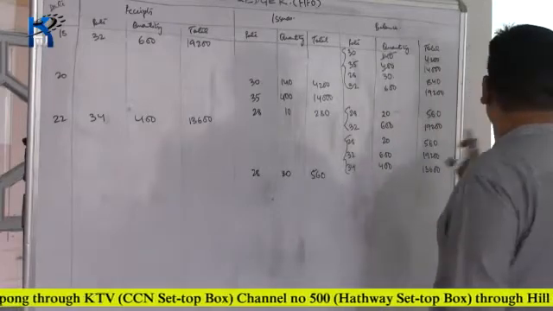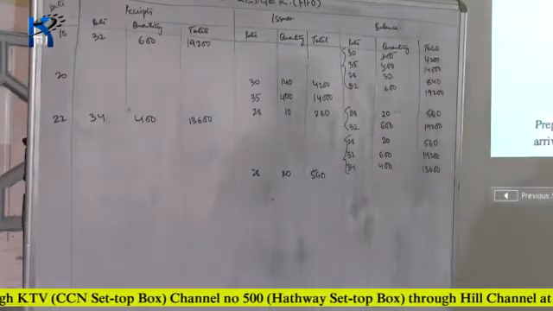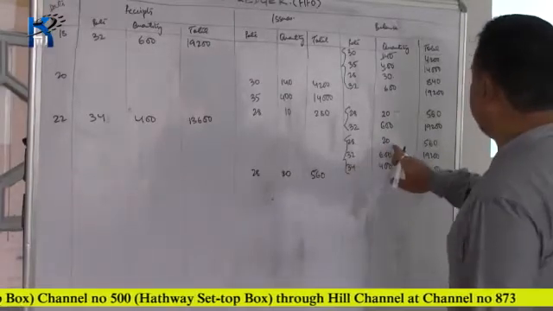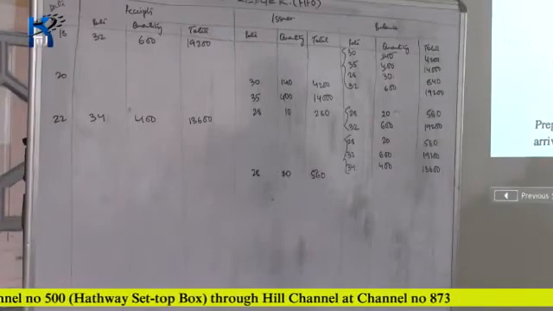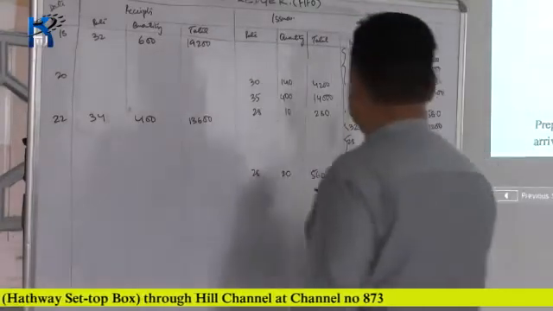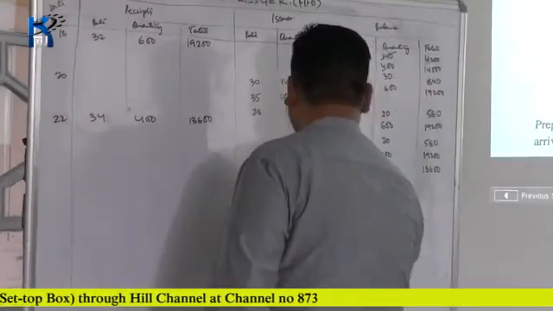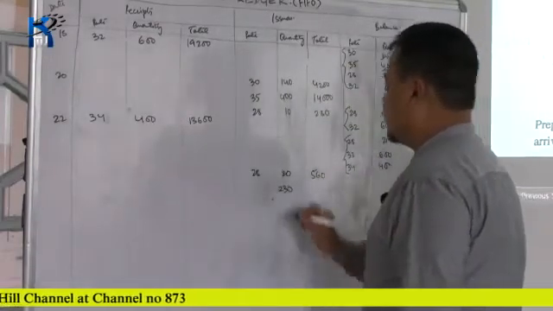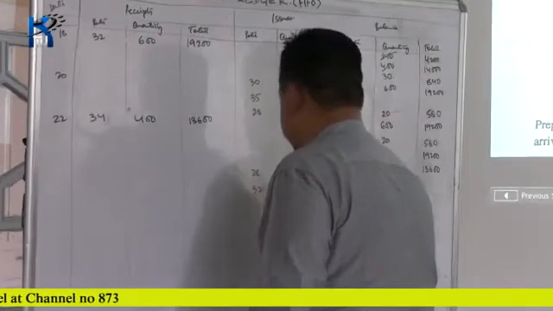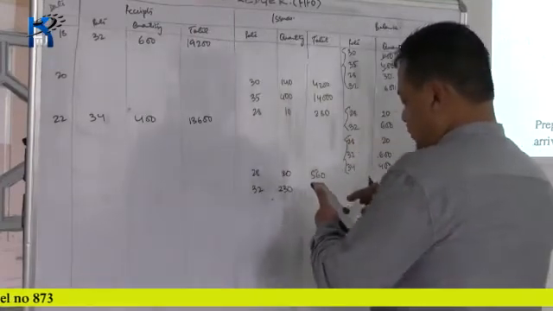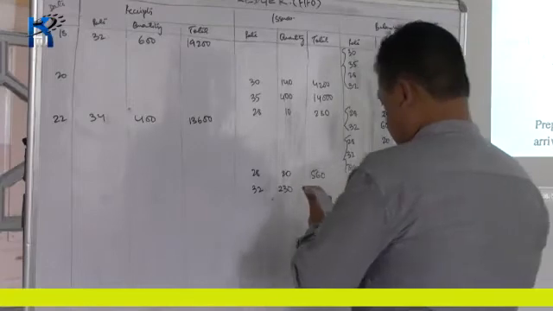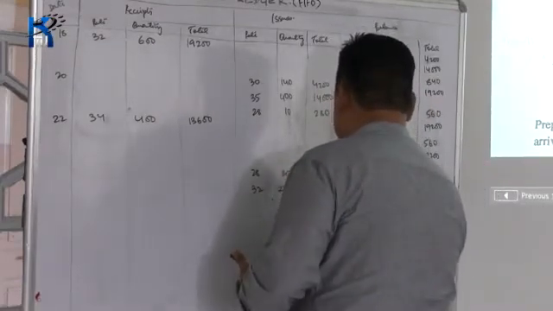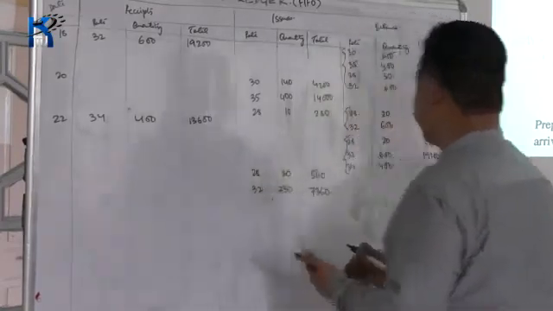The remaining should be issued from this batch. So 20 kg has already been issued. Remaining 230 kg will be issued from this batch, which is 32 rupees. So 32 into 230 amounts to 7,360.